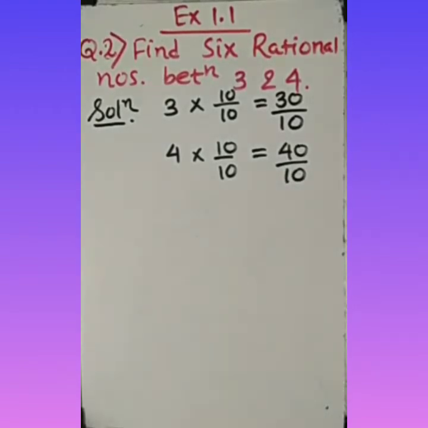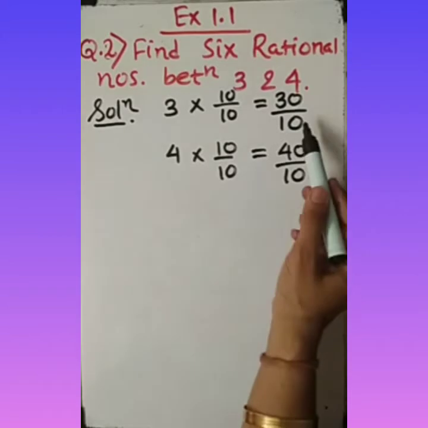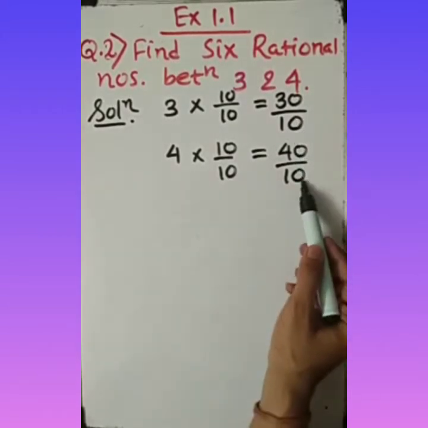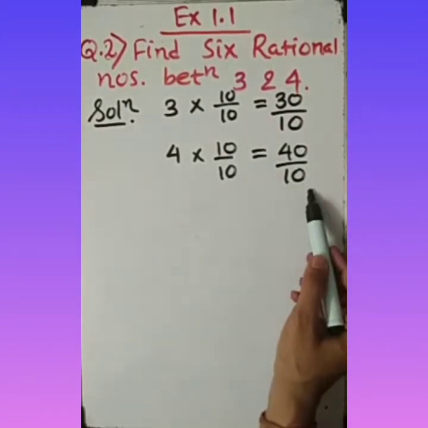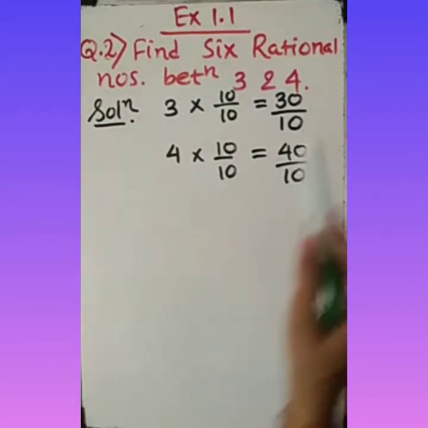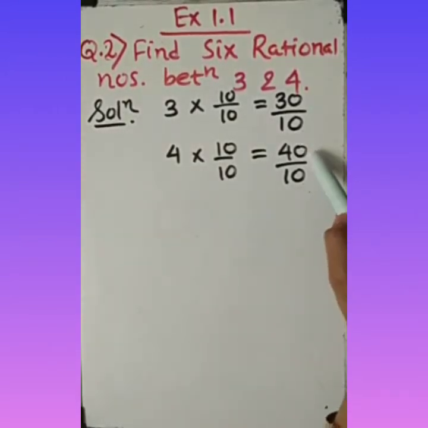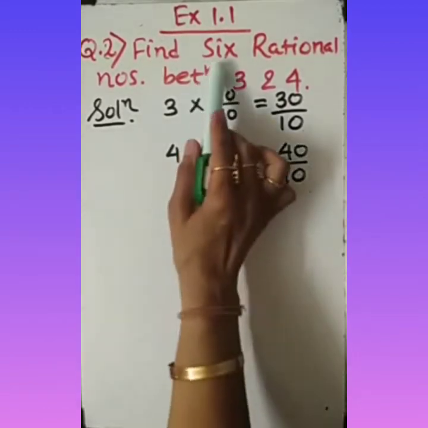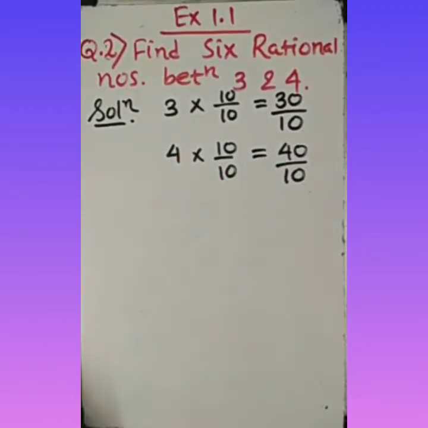So you can see that finally both these numbers are like fractions because their denominators are similar. Now you can see that between 30 and 40 at least you will find 6 numbers. I should not say only 9 numbers are there.